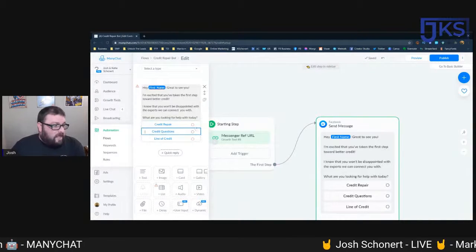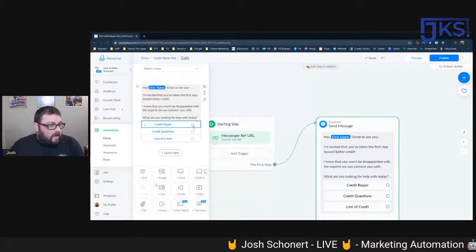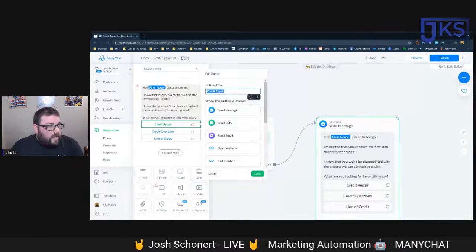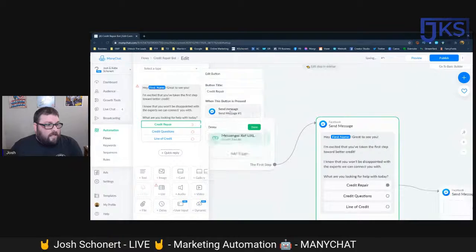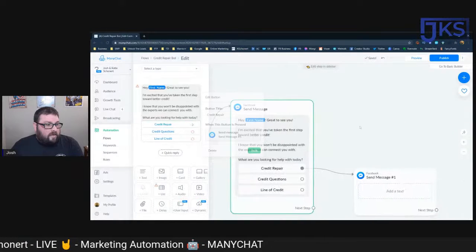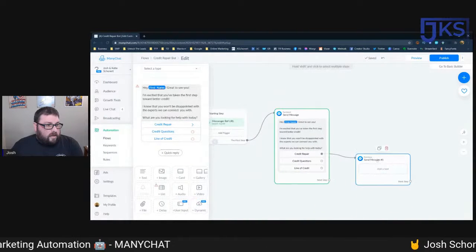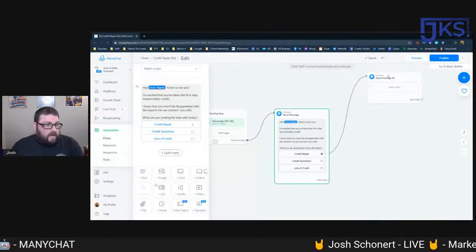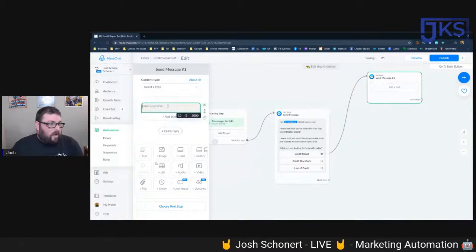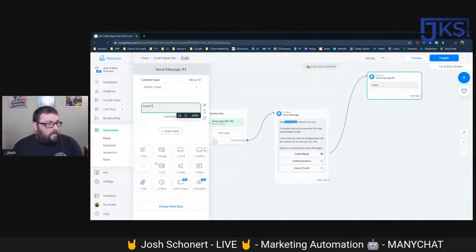So now we have these buttons here, but you notice there's the red dots, right? And so we can go through and we can say we want to send a message. And so this comes over here. We'll zoom out a little bit. So we're going to bring this up here so we can kind of make it clean. And we're going to go, great.